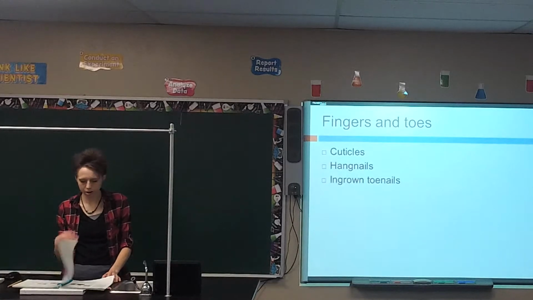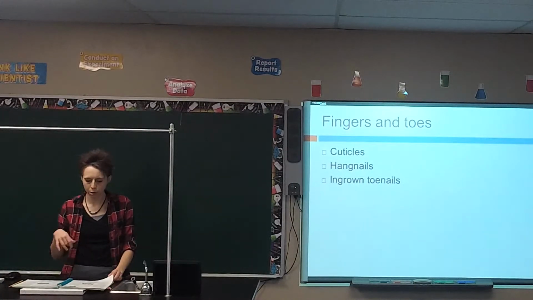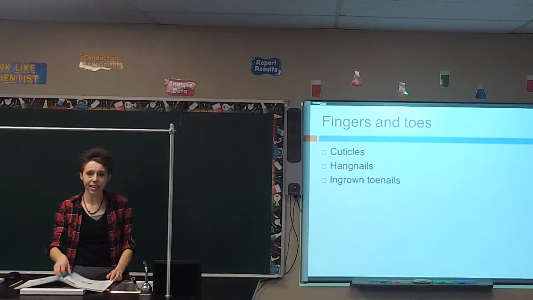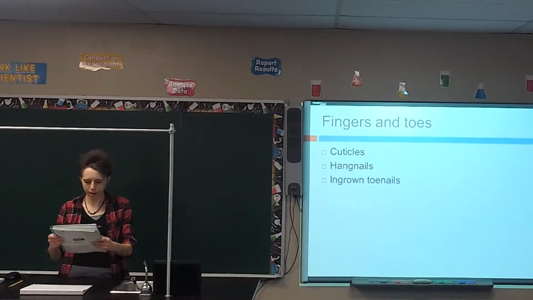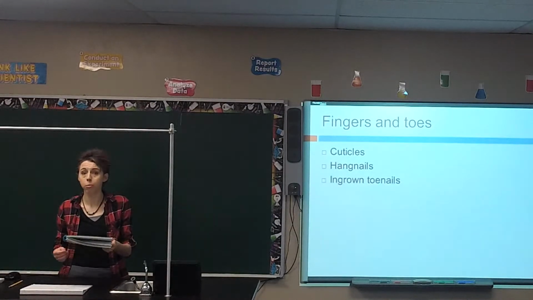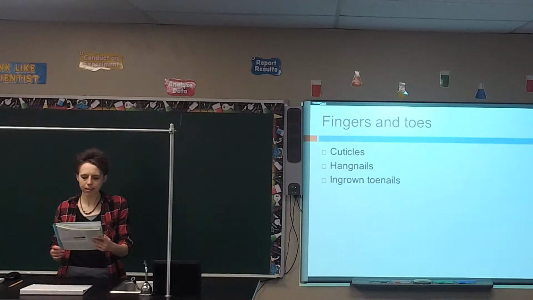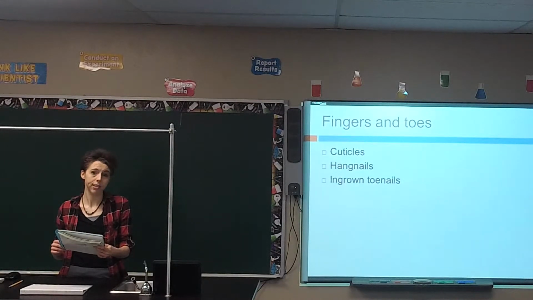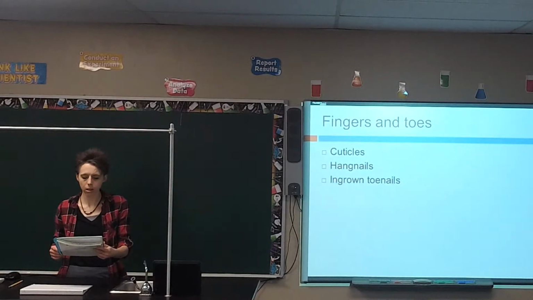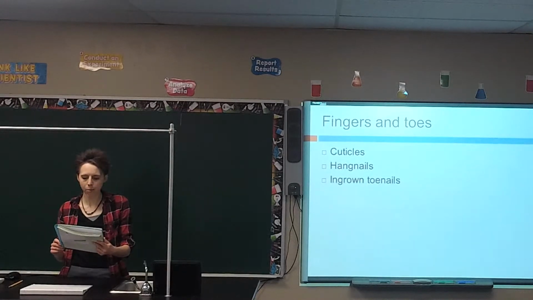Alright, and then also on page 138, you had 1 through 4. So number 1, define disease. This is any condition that interferes with homeostasis or normal body functions. Number 2, what type of pathogen reproduces by causing a cell to produce copies of the pathogen? That is a virus. And then number 3, which major group of diseases is not caused by pathogens? Those are non-infectious diseases. We'll talk about those a little bit later on. And then number 4, what is an infected animal that can spread the disease? That is called a vector.